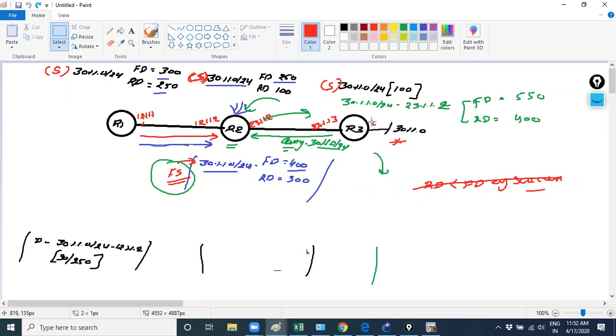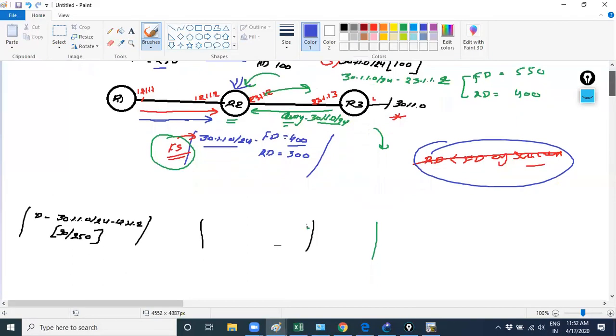To avoid the loop. Yes, to avoid a loop. That's why we have the feasibility condition, so that a loop could not be formed. That's why we use the feasibility condition. Now clear?